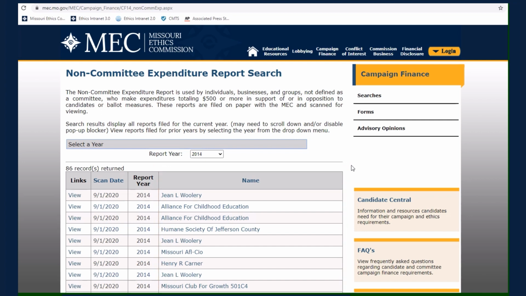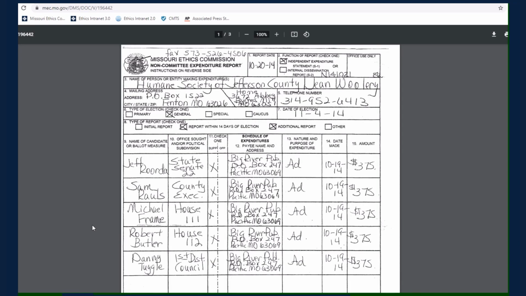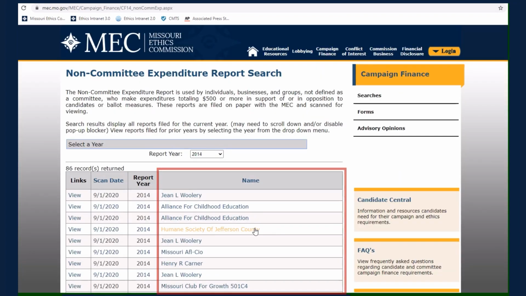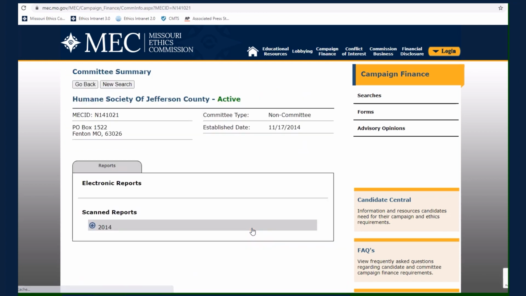To view an expenditure report, select the View link. To learn more about the non-committee, select its name. You will be taken to a summary page for the individual, business, or group.